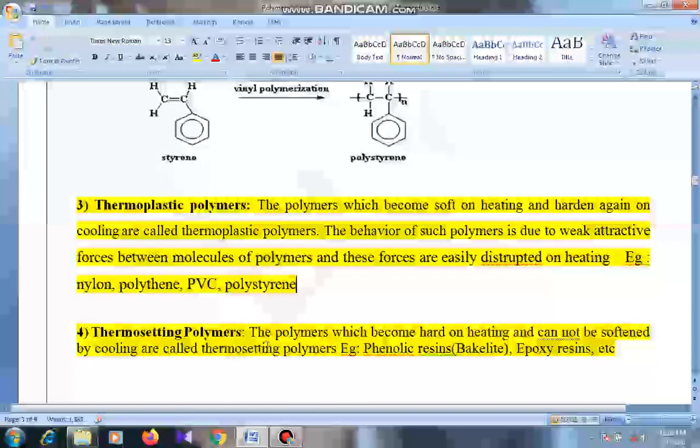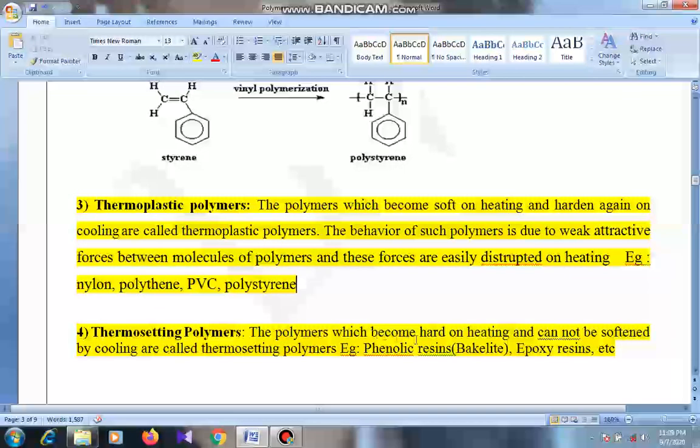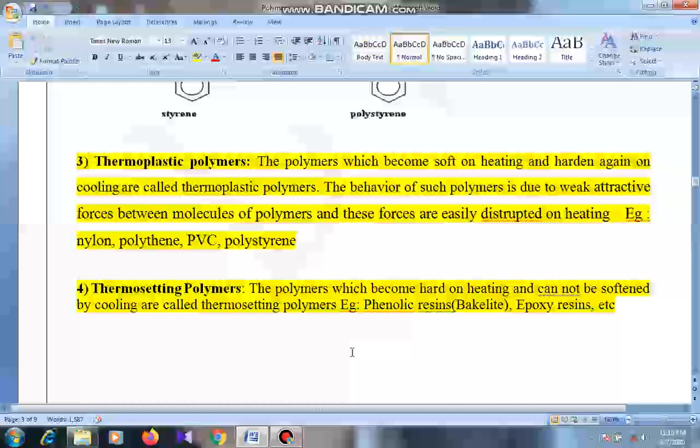Fourth one is thermosetting polymers. The polymers which become hard on heating but cannot be softened by cooling are called thermosetting polymers. Example bakelite, phenolic resins or any resins. As you all know that bakelite can be used in cooker handles, pressure cooker handles. After continuous heating they become hard but will not regain softness on cooling. After repeated use of those handles, they become wasted because they will not soften on cooling. That is thermosetting polymers, any resins.